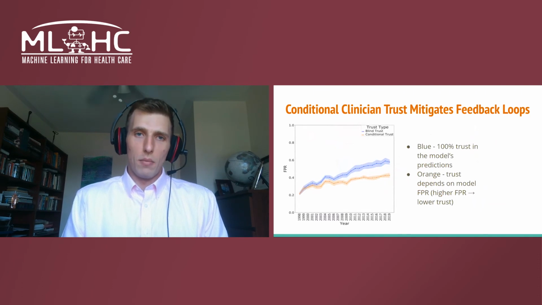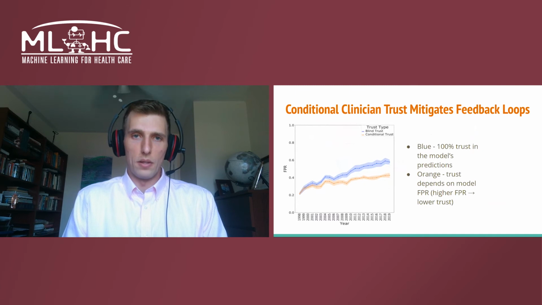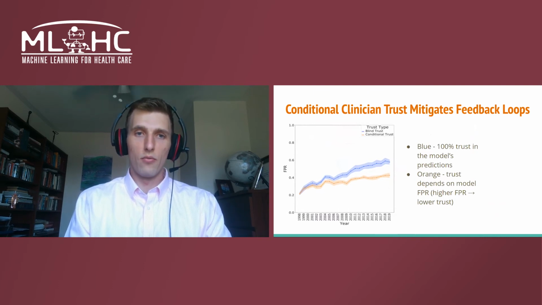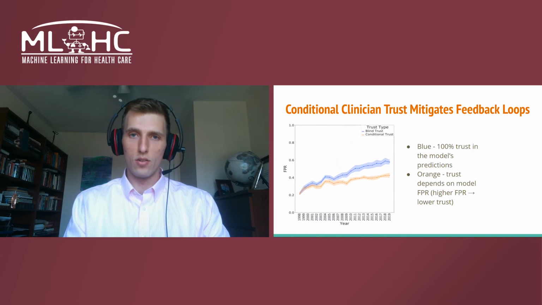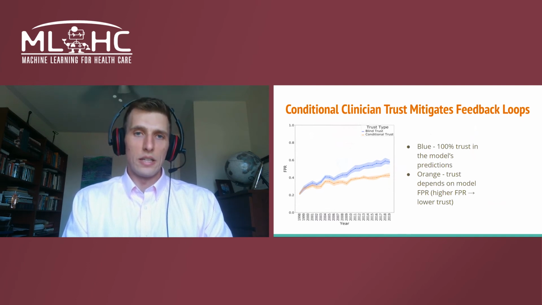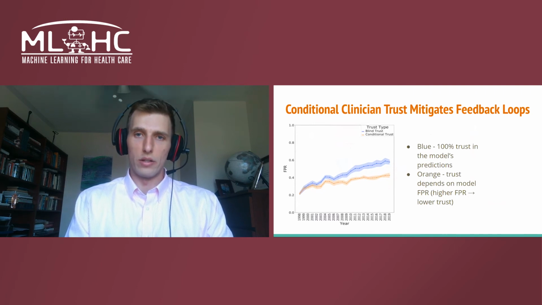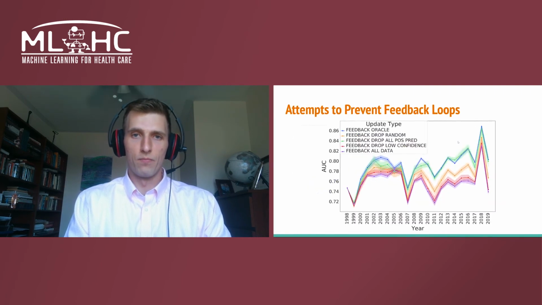If a clinician uses the model's predictions only some percentage of the time, and that percentage depends on the model's performance, then the effect of feedback loops can be slowed down. This is shown here by the orange line having a lower false positive rate than the blue line. Although false positive predictions from the clinician can also affect the labels of future update samples, these false positives are independent from those of the model, so there is no reinforcement of bias.